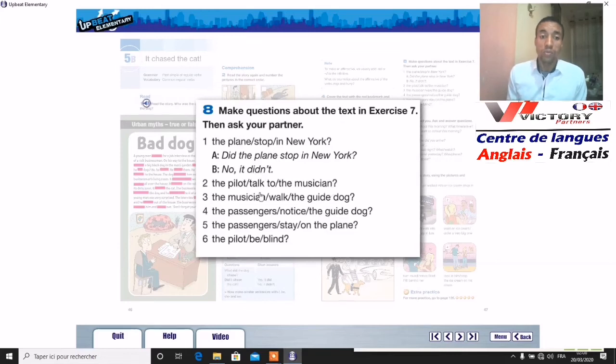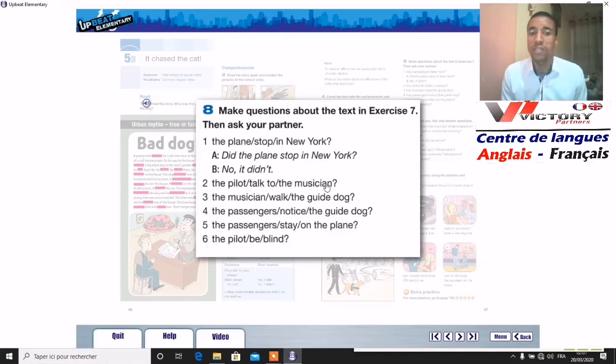Okay. Number 2, we have the pilot talk to the musician. So what is the question form of this? It's did the pilot talk to the musician? Number 3, the musician walk the guide dog. The question is, did the musician walk the guide dog? The answer is no, he didn't.